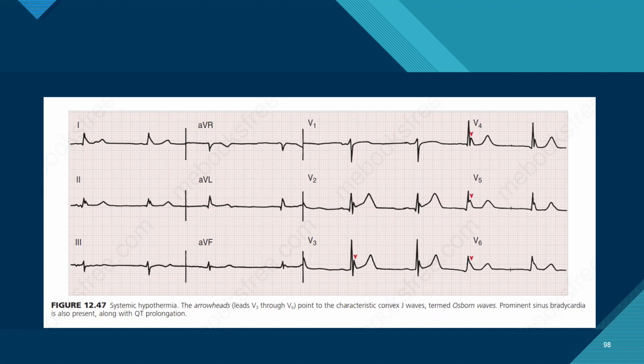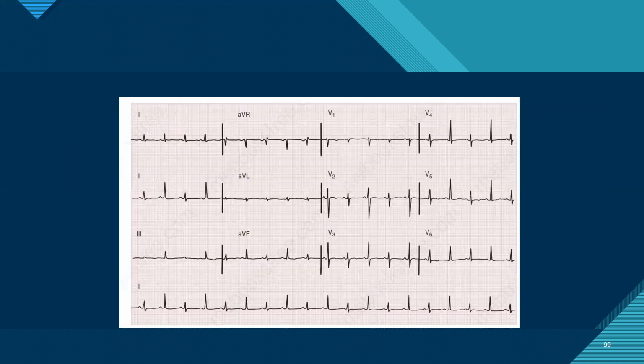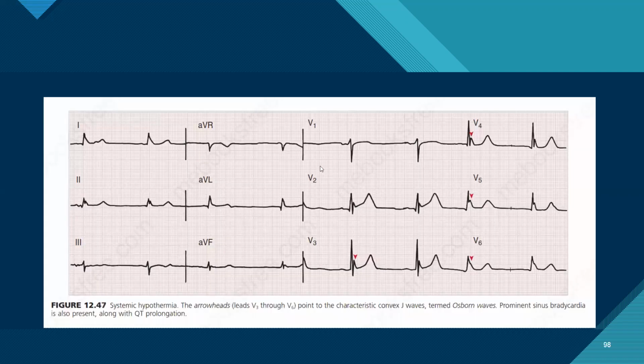So just showing Osborn waves, you can see prominent J waves in this ECG. So anyone wants to take this? Can you point at those Osborn waves again? So how do you describe them? Where are they coming from? What are they? So they come at the QRS-ST junction, which is basically the J point. So they are basically due to changes in the endocardial and epicardial action potentials.